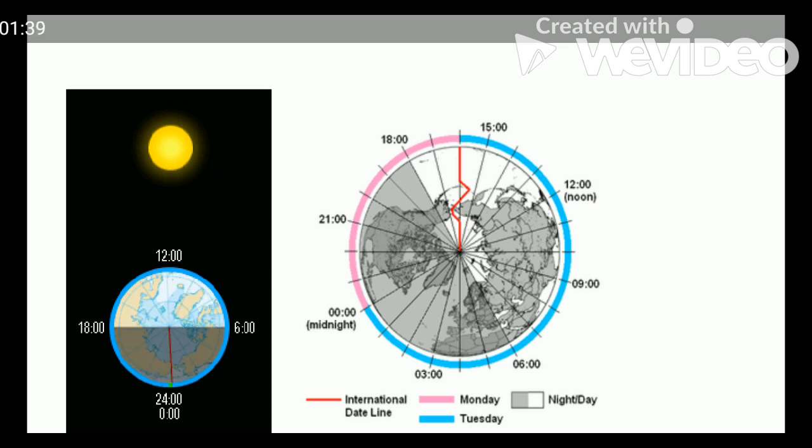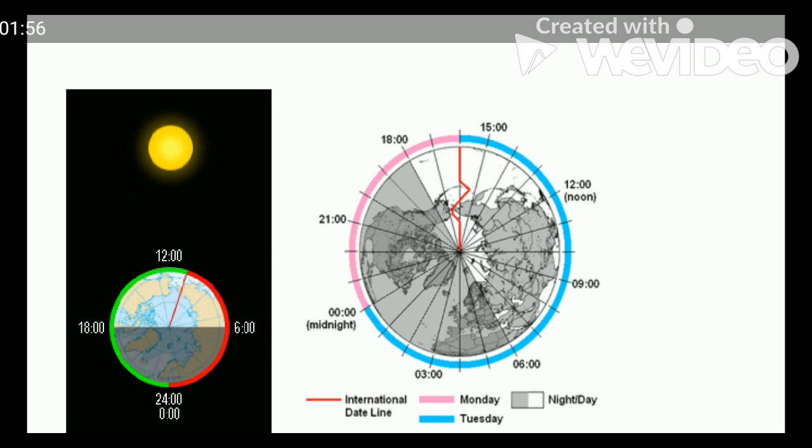Similarly, from 0 degree to 180 degree east it is a new day, while that day is faced by the 0 degree to 180 degree west in the next couple of hours.